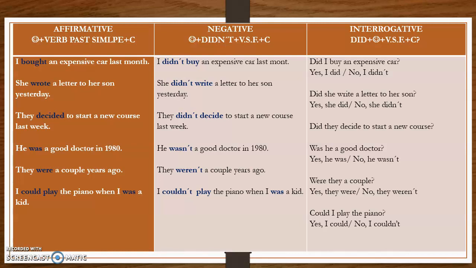And here you have the formulas that you are going to need. Remember that normally we tend to confuse the verbs in past, especially. I need you to be very, very careful with it. Remember that in affirmative, you are going to need verbs in past simple. Remember that we have two kinds. We have irregular verbs, for example, went, and the regular ones, which you are going to form with the termination -ed.